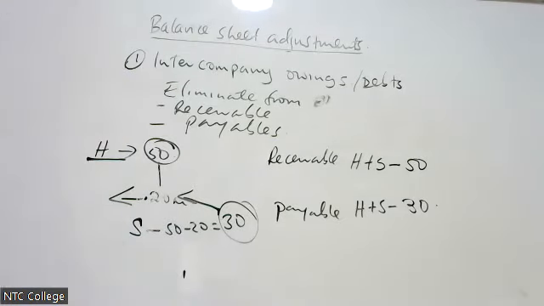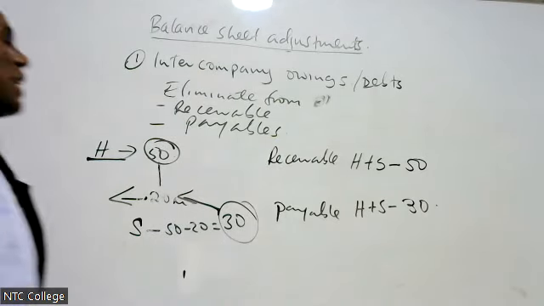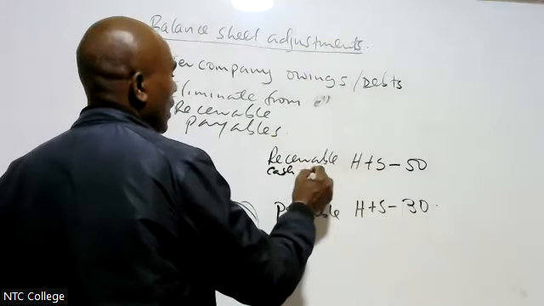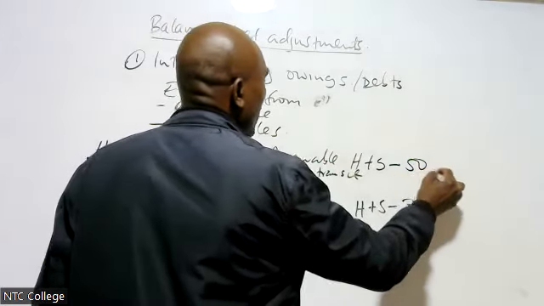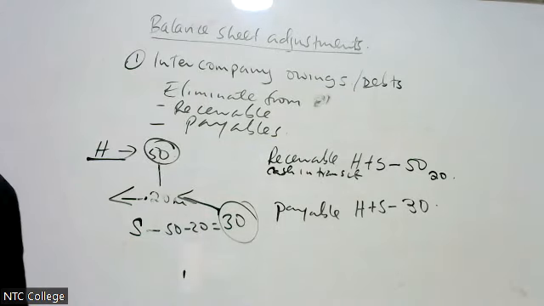I will not less 50 because the paying company is only remaining with 30. Then the difference of the cash in transit, I create what we call cash in transit account, cash in transit of 20.